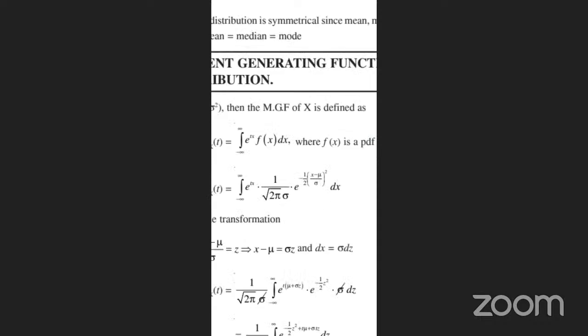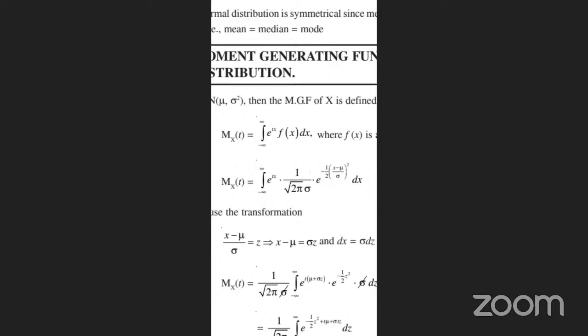M of x of t is the integration from minus infinity to infinity of e power tx into 1 by root 2 pi into sigma e power minus 1 by 2 (x minus mu by sigma) whole square dx. Let us use the transformation z equal to x minus mu by sigma. Already we know that. So x minus mu is equal to z into sigma.